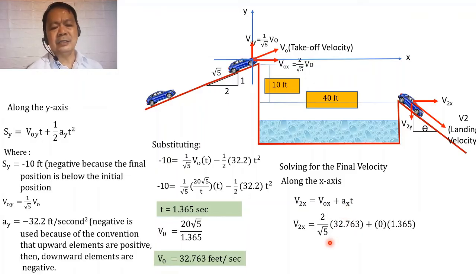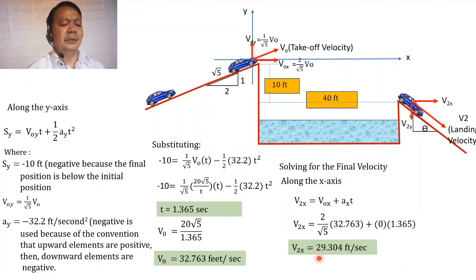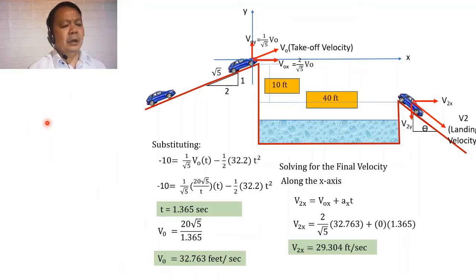Hence we can solve for the final velocity along the x-axis, v sub 2x, equal to 29.304 feet per second.